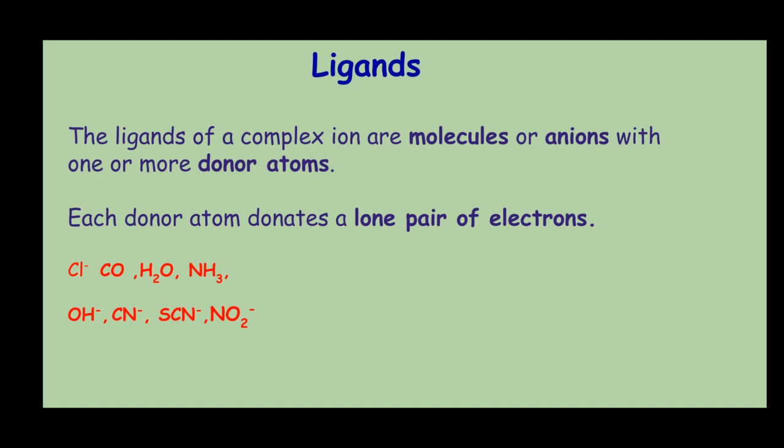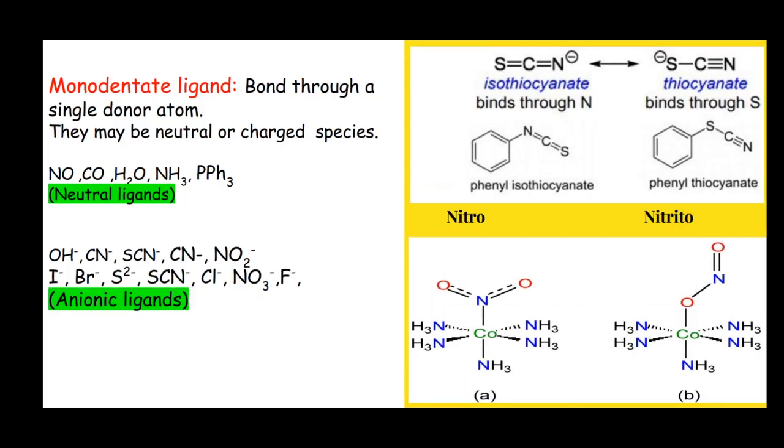And depending upon the number of donor atoms, ligands are classified in different categories. First is monodentate ligands. In monodentate ligands, there is one donor atom. They may be neutral ligands, neutral molecules, or anionic ligands.